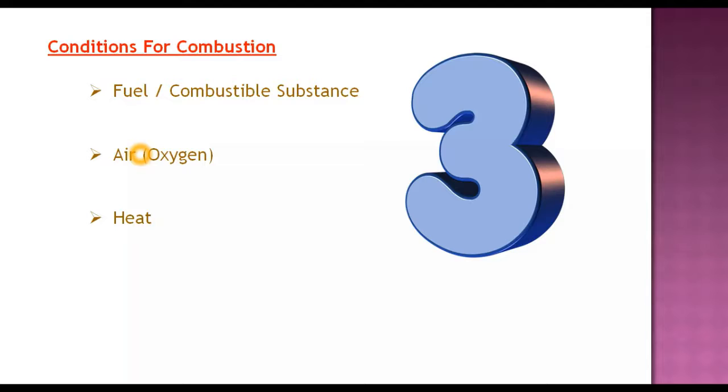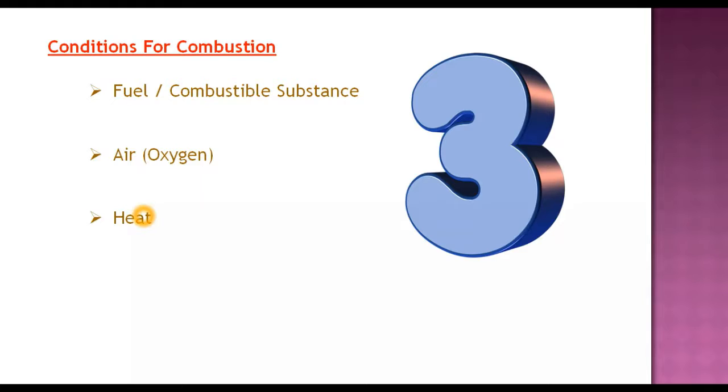So oxygen or air is very important for combustion. The third condition is heat. Why do we need heat? We need heat because we need to increase the temperature of the substance to a particular temperature so that it can catch fire. Now we are going to talk about each in detail.